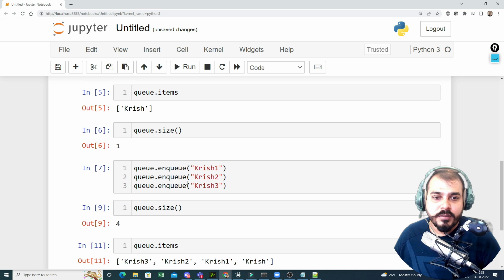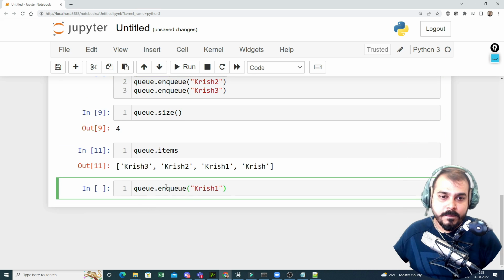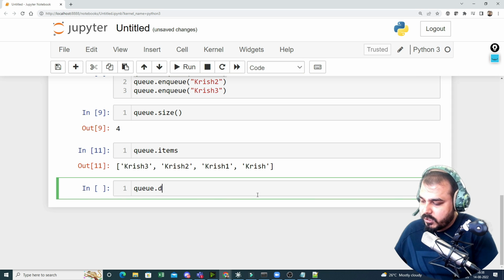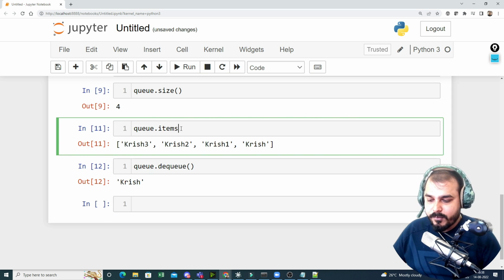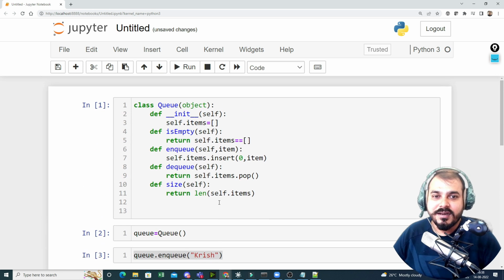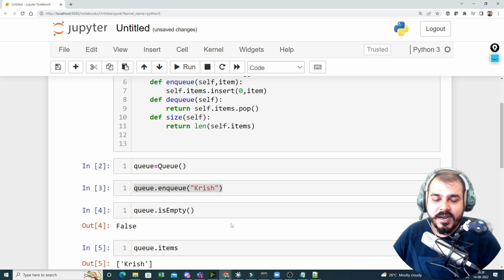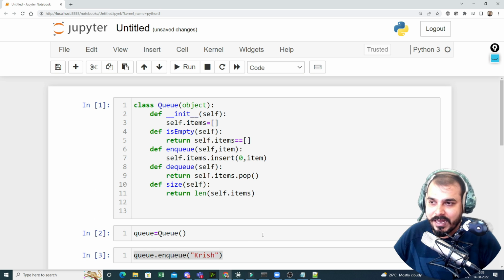And whenever we want to remove this, all I have to do is write queue.dequeue. Once I do this, you'll be able to see Krish get removed. Now if I go and execute queue.items, here are the remaining elements. So yes, in this specific way, in an easy way, we can define a queue. And we have also seen how it can be implemented with the help of the Python programming language.